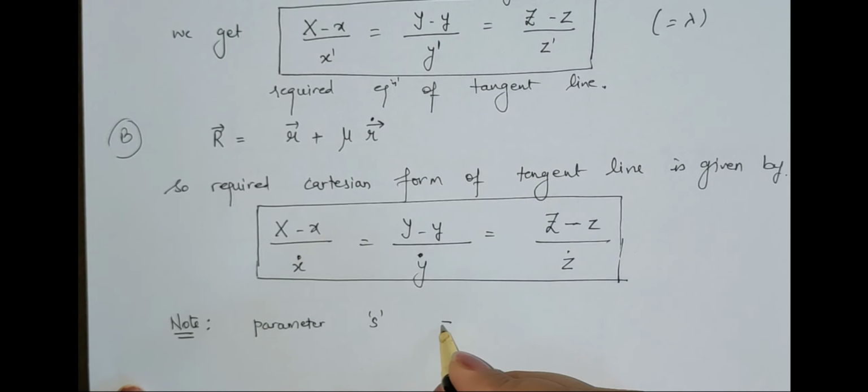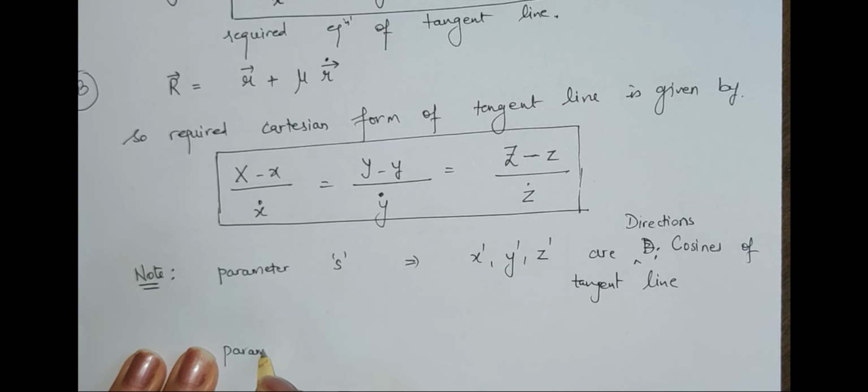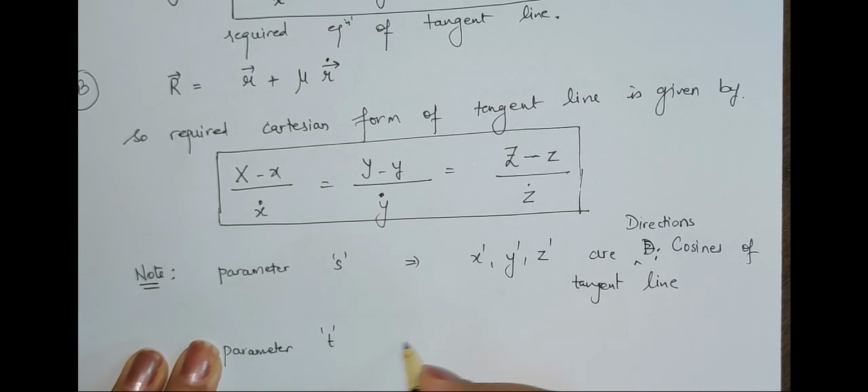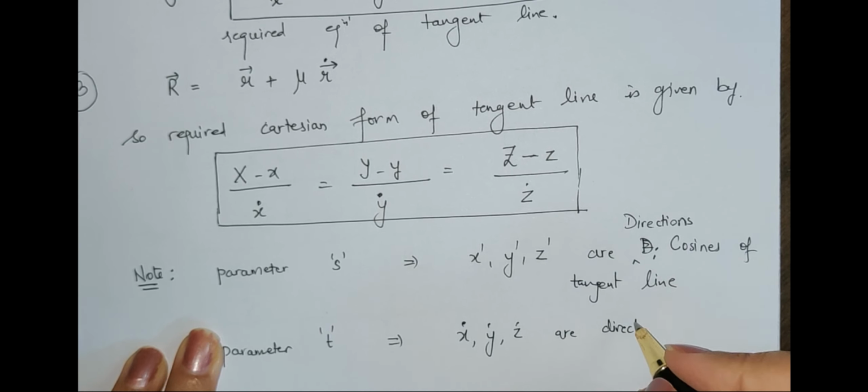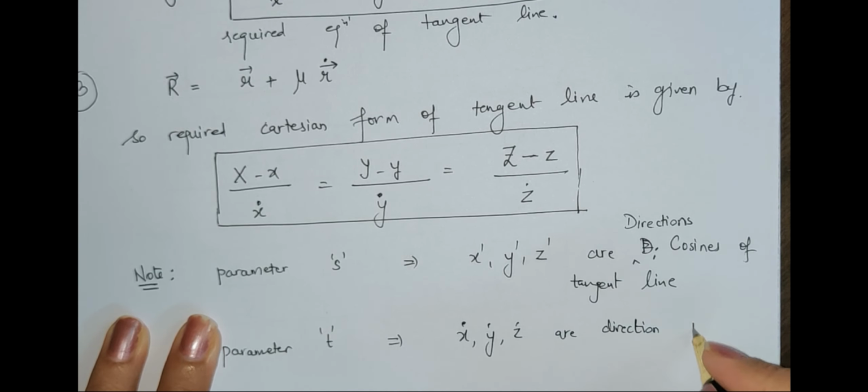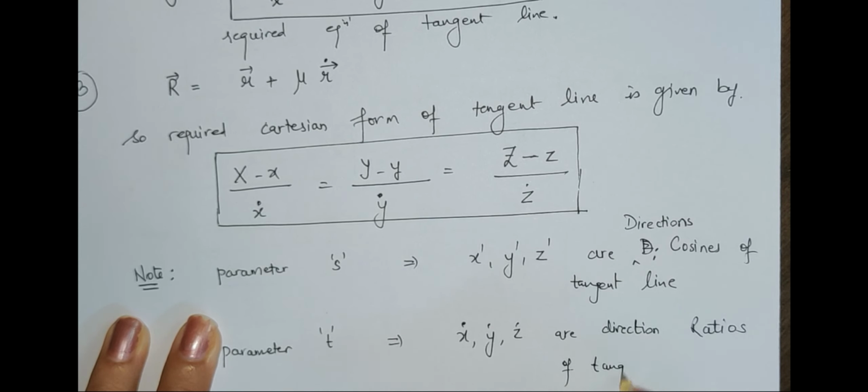So in a question he can always ask you to tell the direction cosines of the tangent line. But in case we have, say, parameter t, then we can find x dot, y dot, z dot, and what do we call them? These are the direction ratios of the tangent line. So this is also a significance of how we find the direction cosines and how we find the direction ratios.